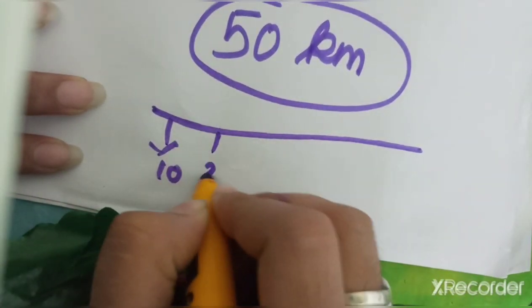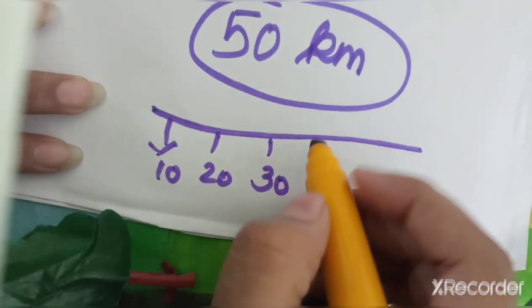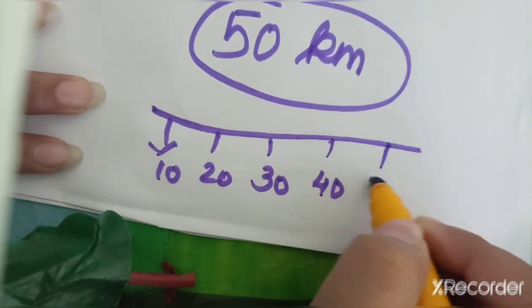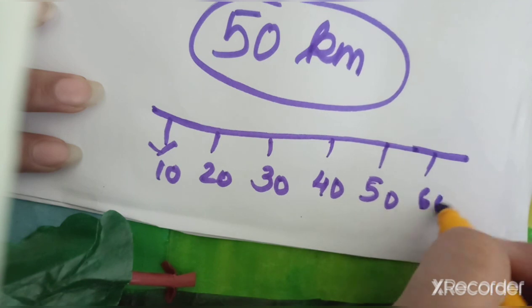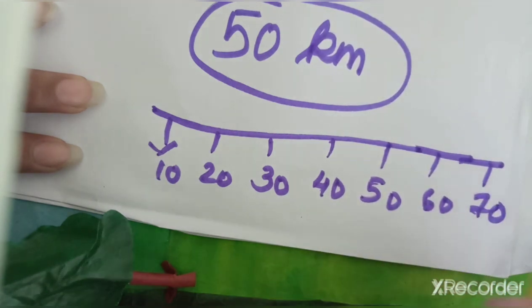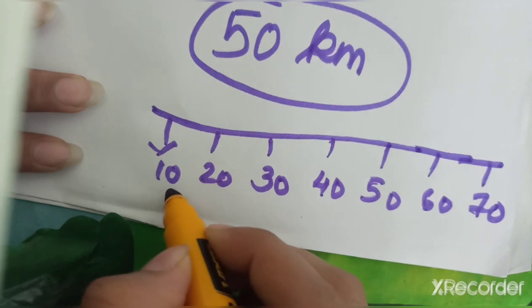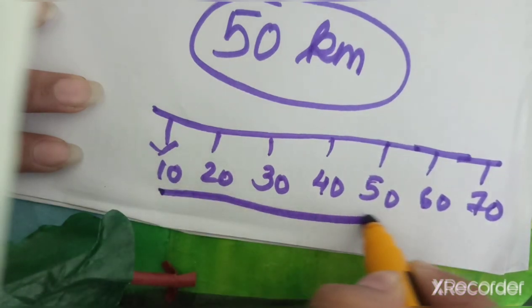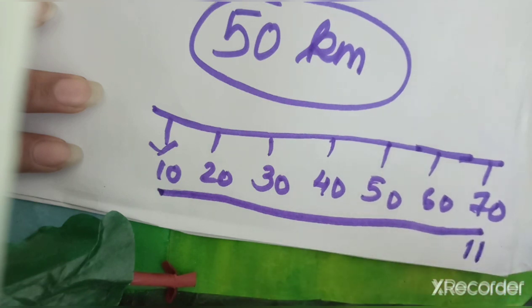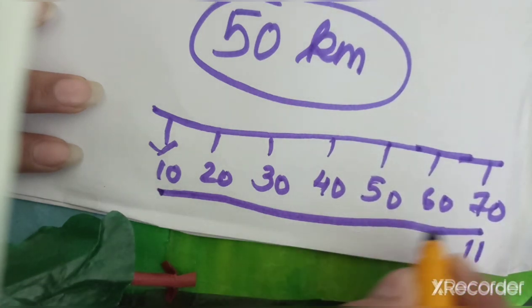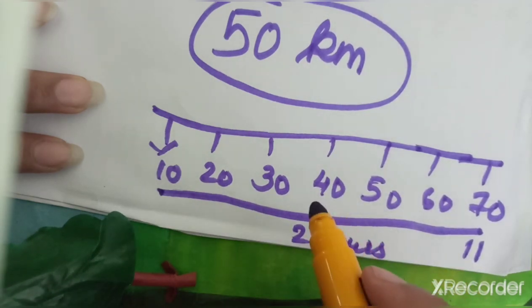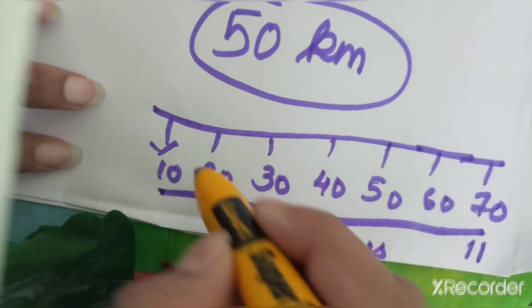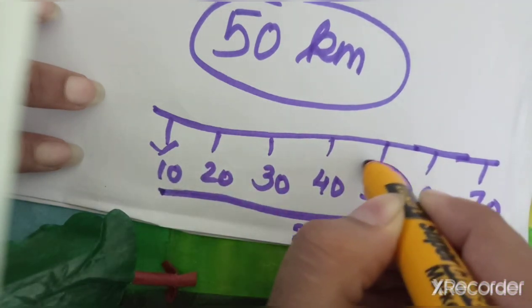First do this line. Right here 10, 20, 30, 40, 50, 60 and last is 70. If they reach Bhopal at 11 o'clock, the distance will be 70 kilometers and 2 hours. But if they take a stop at Bhimbetka, then it is 50 kilometers.